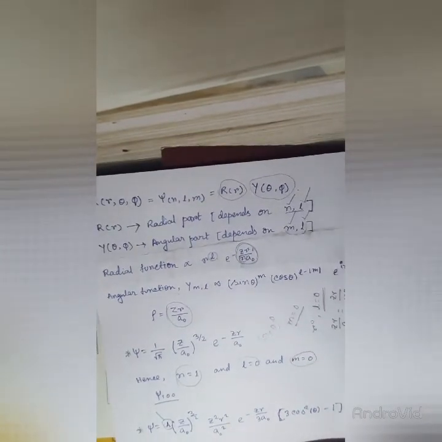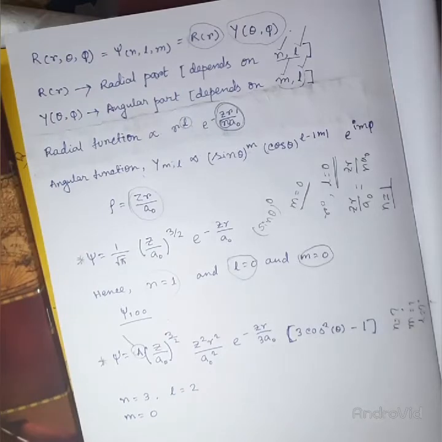Just by the comparison method you can calculate the values of n, l, and m.